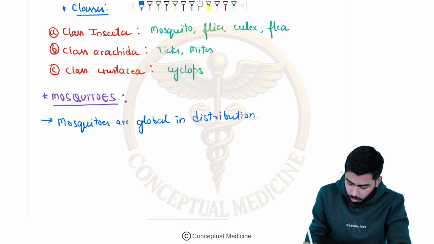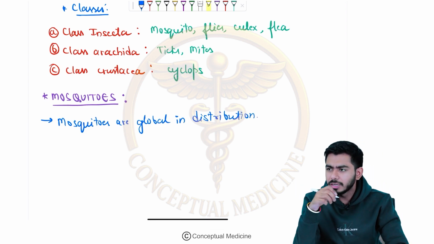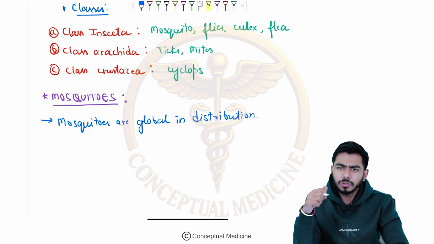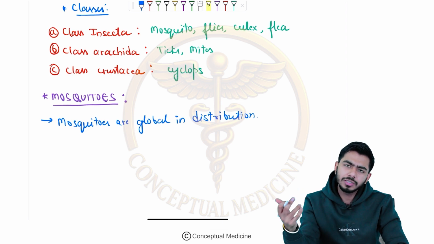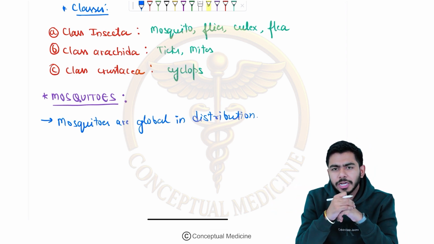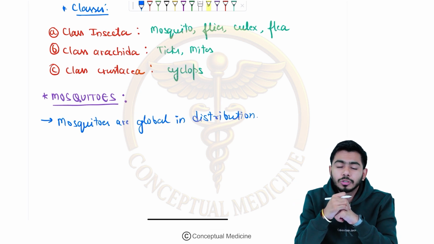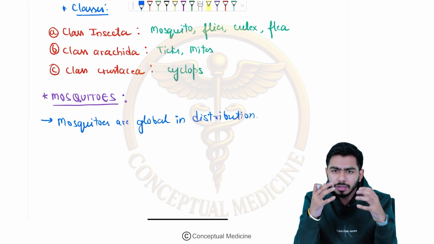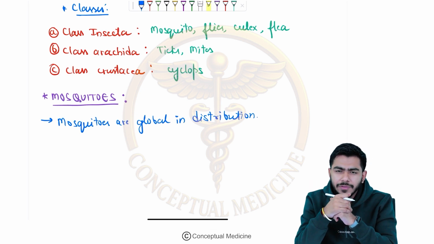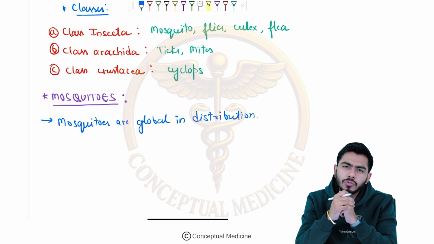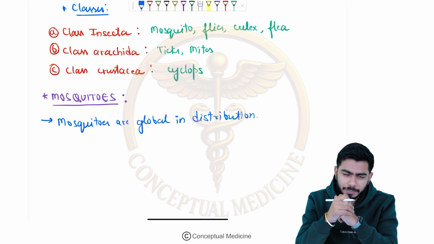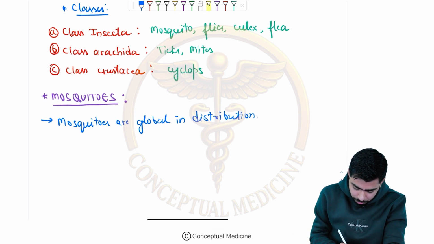Okay, so if we see any kind of mosquito and call that a mosquito, for the common man that is fine, but that is not serving the purpose over here. We should know which species this particular mosquito is, right? So try to find the species of the mosquito whenever you are seeing it. They also have different kinds of sitting positions whenever they are feeding, right? We'll talk about all these particular things. So guys, mosquitoes are global in distribution.